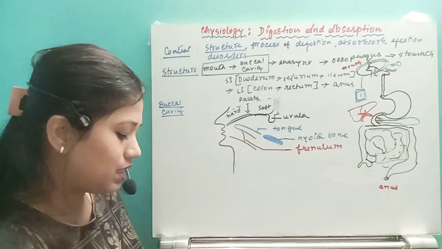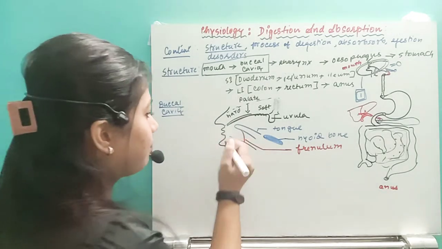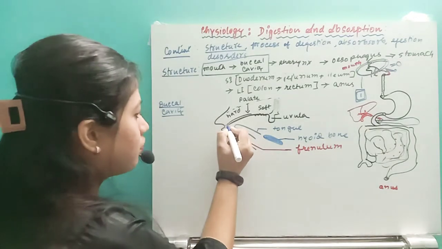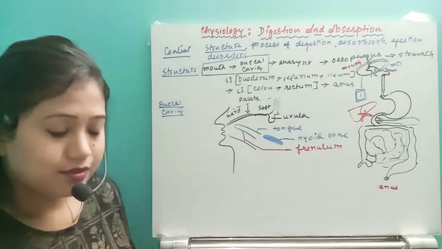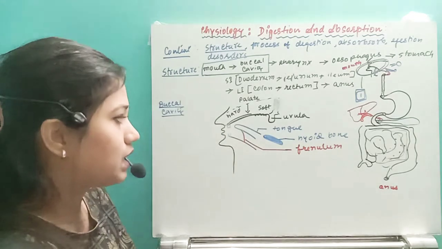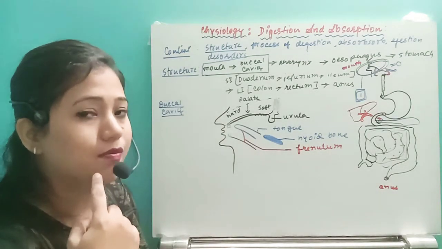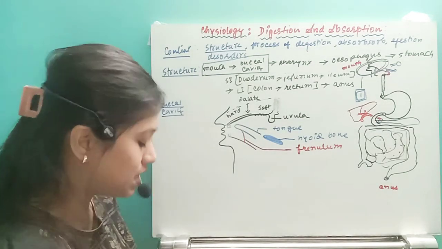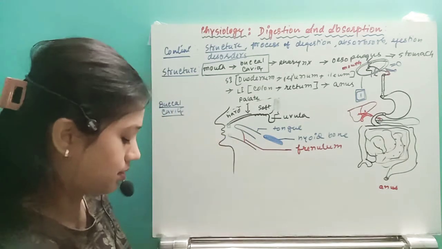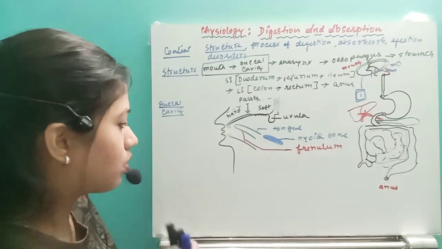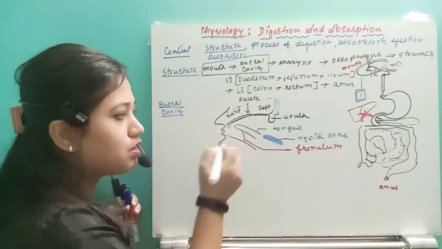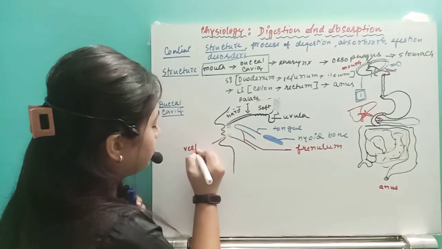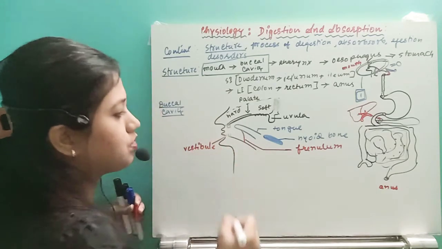Next, you can see that on the jaws we also have the teeth. Here we have the complete rows of teeth, and above also we have teeth. In between the teeth and the lips we have one space. What is that space between the lips and the teeth called? You can see this space present in between the teeth and the lips is called the vestibule. Remember that this is the vestibule.